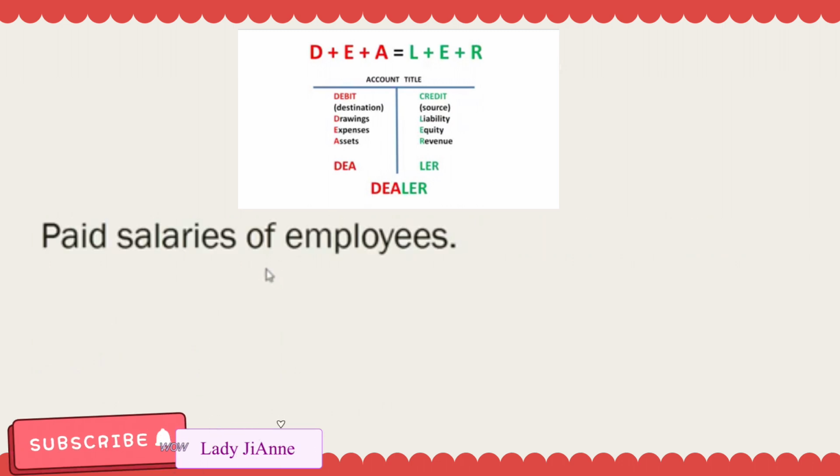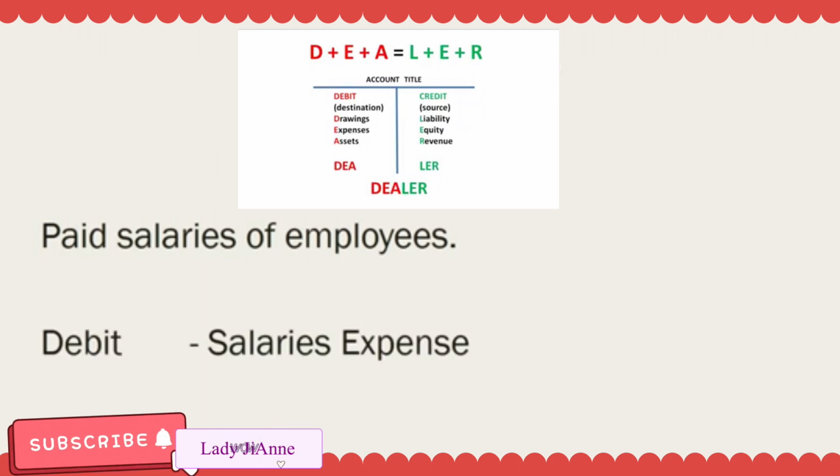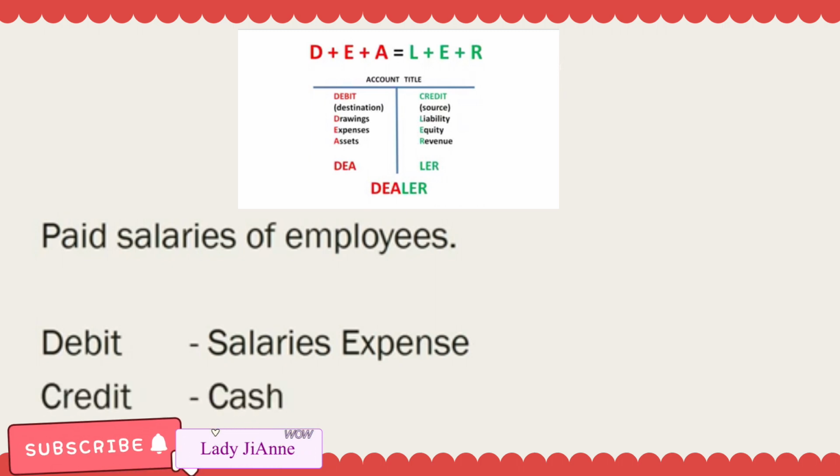Alright, let's have another one. Paid salaries of employees. So, nagbayad ang kumpanya ng salaries ng empleyado. So, kapag nagbabayad ng salary ng mga empleyado ang company, ang tawag dun is salaries expense. So, kapag nadadagdagan ang expenses ng company, i-debit mo daw yon. So, debit, salaries expense. Anong pinambayad ng company? Cash. Cash is considered asset. But this time around, nawalan ng pera ang company kasi nga binayad nila. So, mababawasan which is credit, cash.